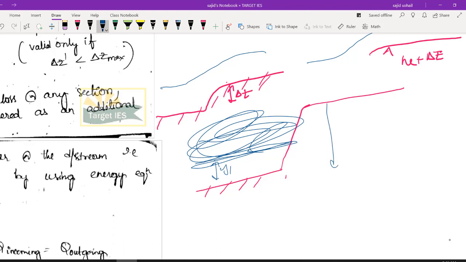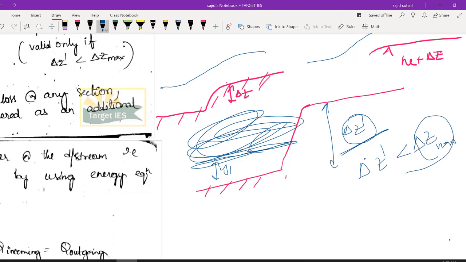There is a limit of this delta Z dash. ऐसा नहीं है कि you can keep on increasing it. There is some maximum limit. Okay, there is some maximum limit. The flow is possible only when this delta Z dash is less than your delta Z maximum. How much is this delta Z maximum? We will calculate at the end of the same module.